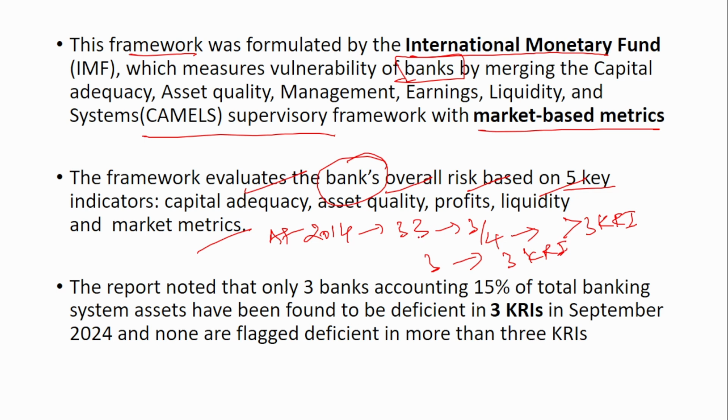From three-fourths of 33, it has now been reduced to just 3 banks. The report noted that only 3 banks, accounting for 15% of the total banking system assets, were found deficient in 3 KRIs in September 2024, and none are deficient in more than 3 KRIs.